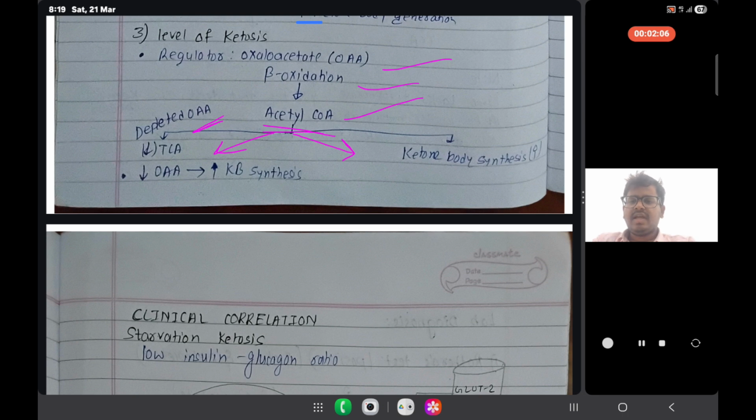What we have learned in class 12th is that in the TCA cycle there was oxaloacetic acid. If the regulatory oxaloacetic acid is depleted, then how will the TCA cycle occur? The TCA cycle will not occur. Why? Because there is a decrease in oxaloacetic acid. Why is there a decrease in oxaloacetic acid? Because there is an increase in the synthesis of ketone bodies.